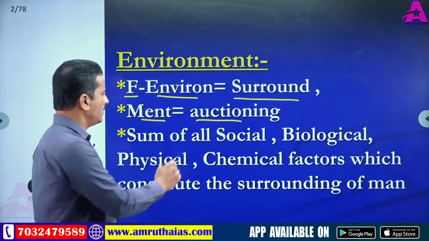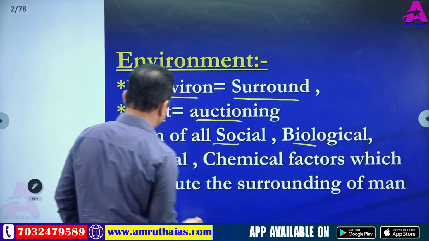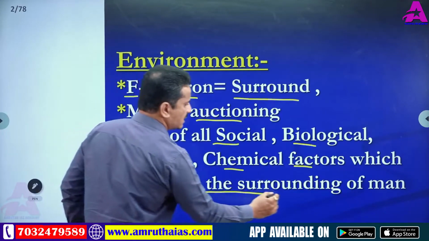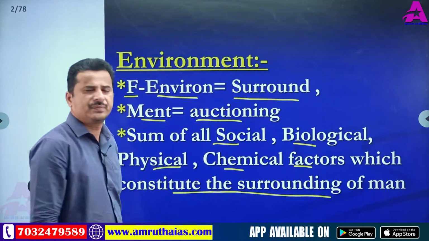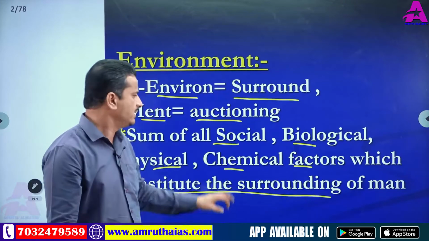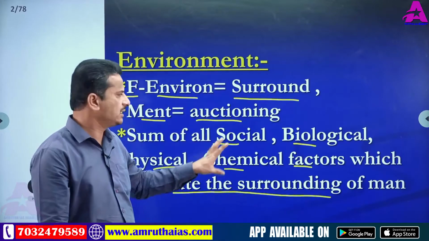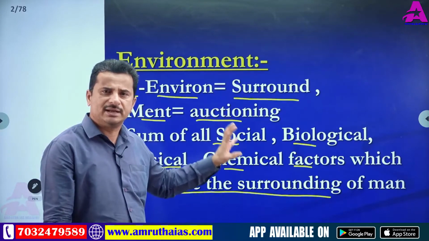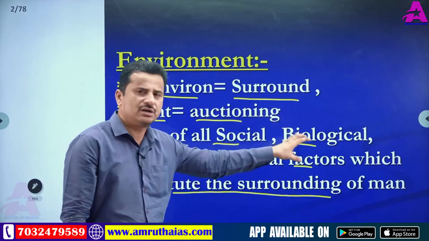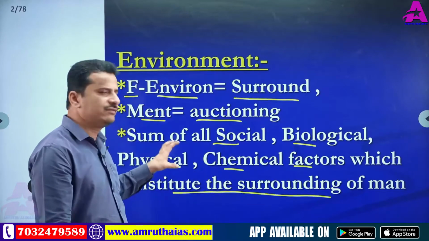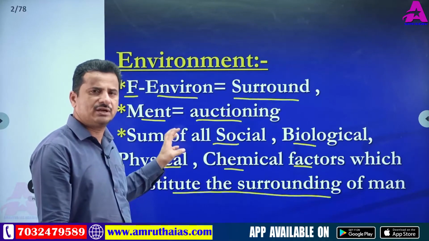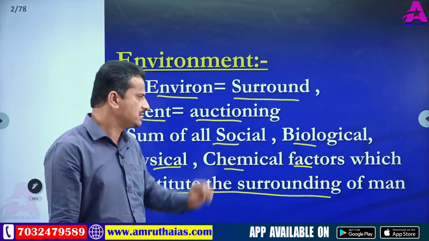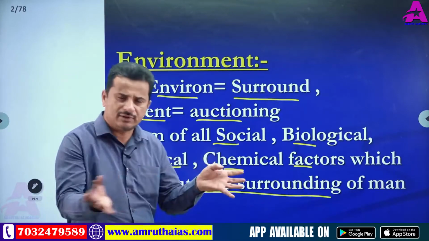Sum of all social, biological, physical, chemical factors which constitute the surroundings of a man. In our surroundings, different factors are present. Biological factors, for example plants, animals, microorganisms. Physical factors: temperature, humidity, etc. Chemical factors: water, minerals, etc. Social: our behavior.